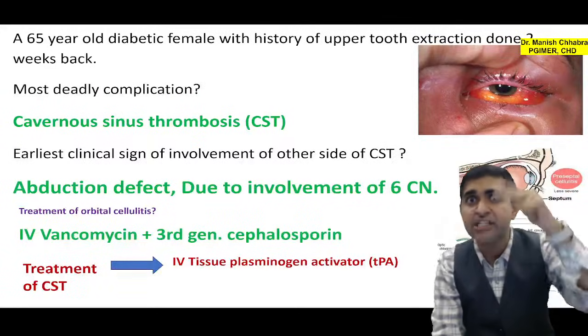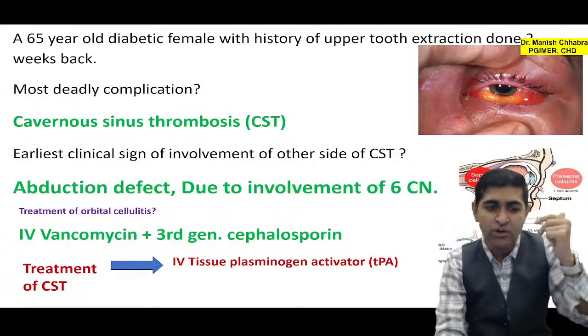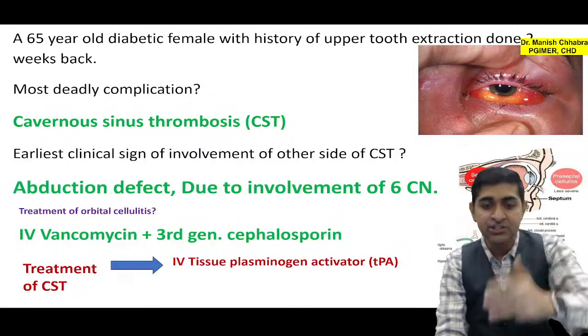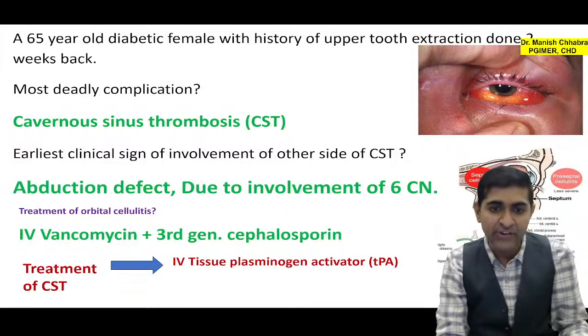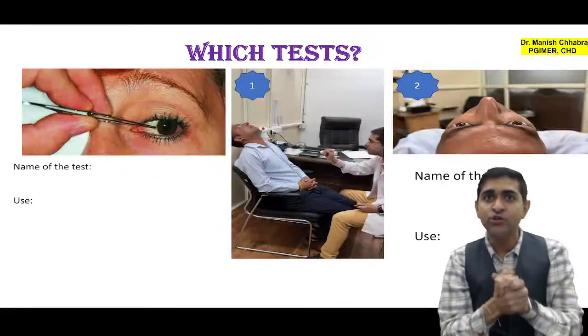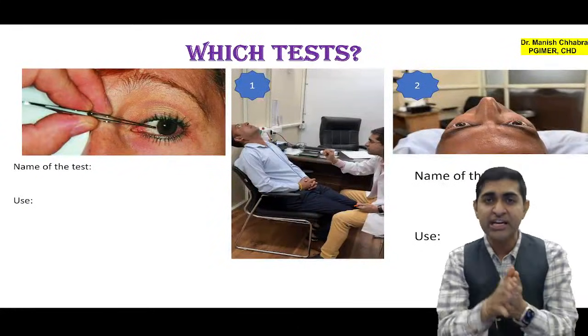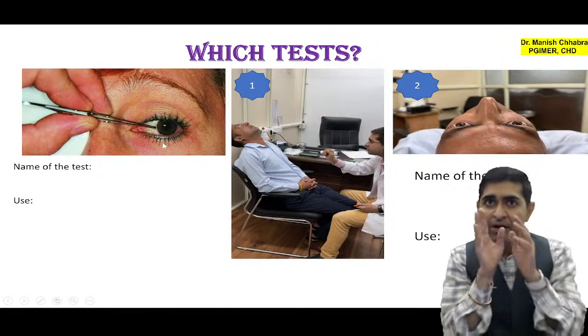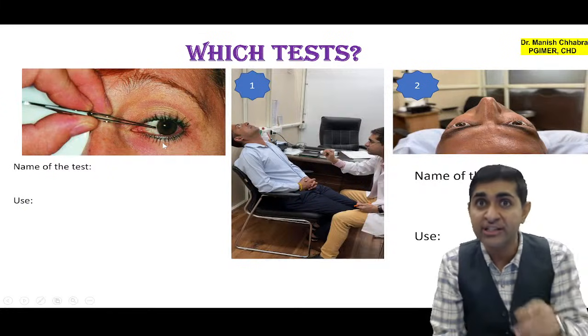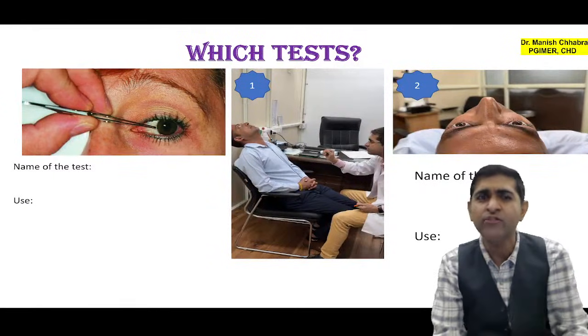The drug of choice is vancomycin, a third generation cephalosporin, and the treatment is your IV tissue plasminogen activator. Done? All right, let's move ahead. Now can you tell me which tests are these? Yes, quickly. So first test, what is this test? So this is your forced duction test. This is your PYQ. So what do we do in forced duction test?